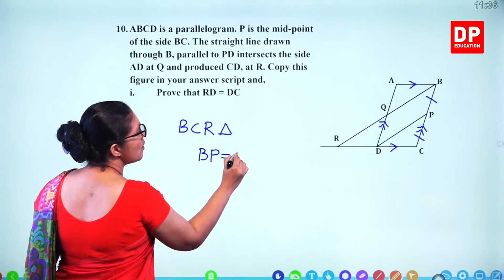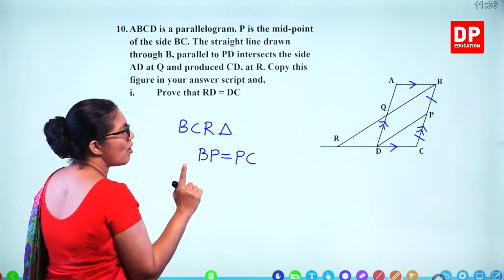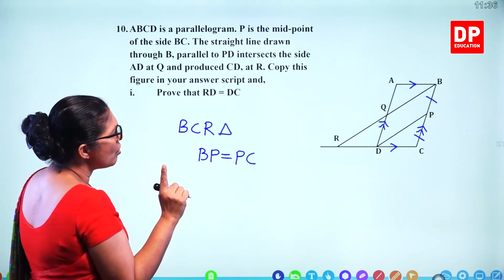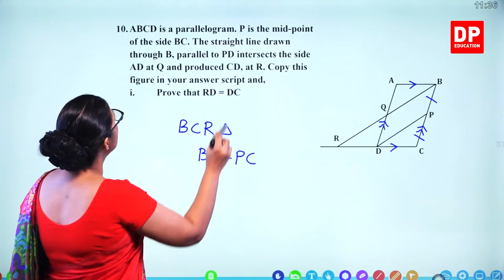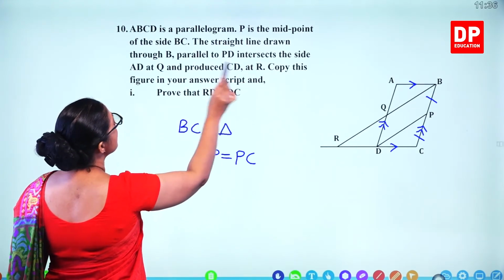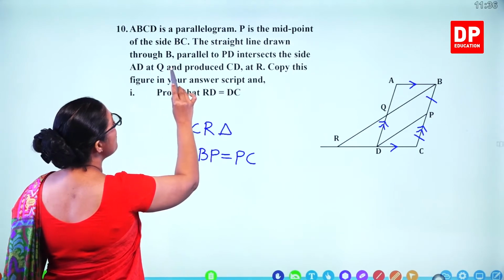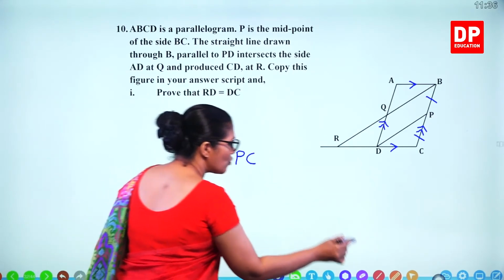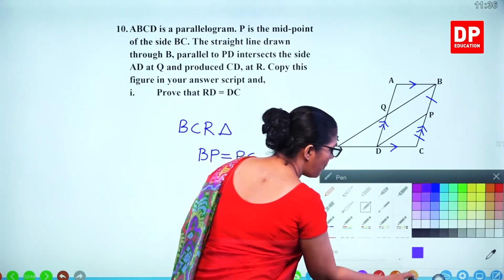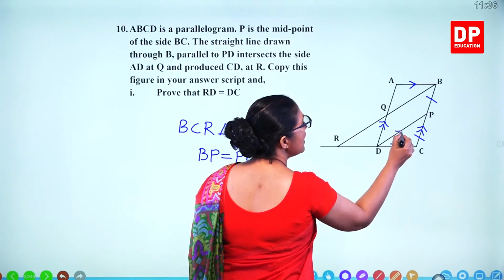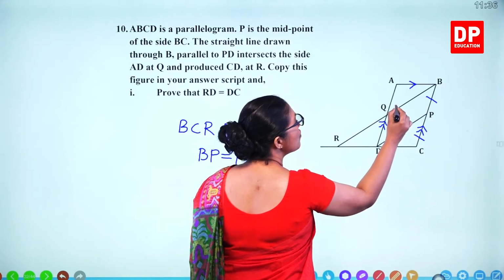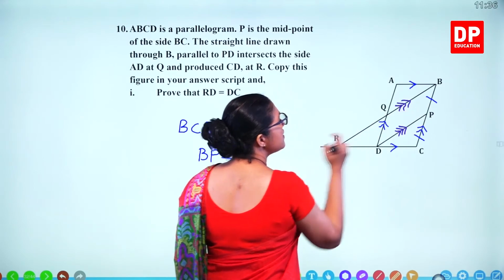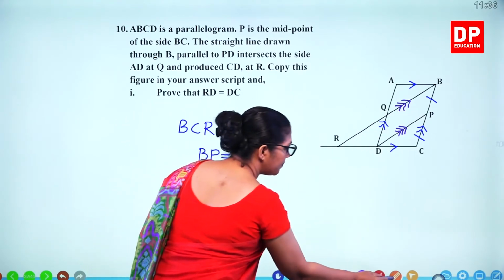BP is equal to PC. That's already given. And also it's given the straight line drawn through B parallel to PD. So PD is parallel to this line, BR.